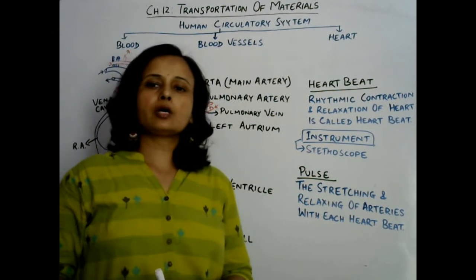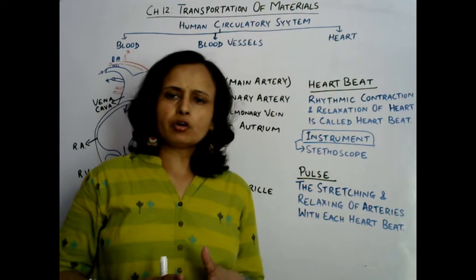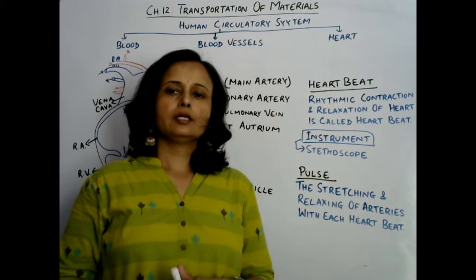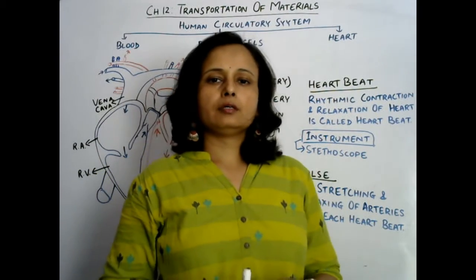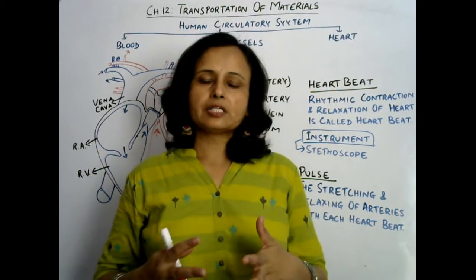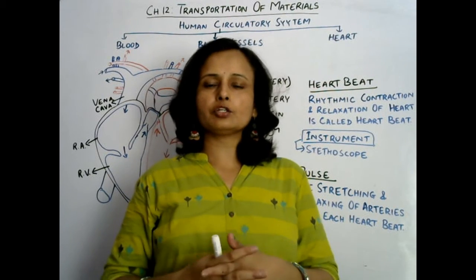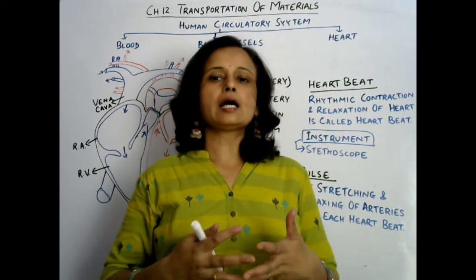That sound is called heartbeat. So heartbeat is basically the rhythmic contraction and relaxation of the different chambers of the heart. It is a rhythmic cycle during which contraction and relaxation of the heart takes place, due to which a sound is produced, that is heartbeat.